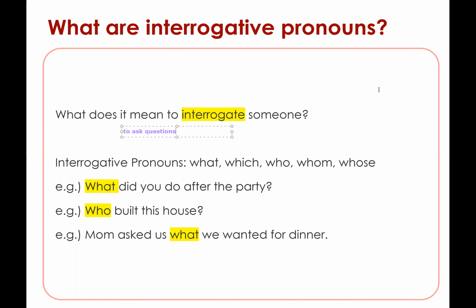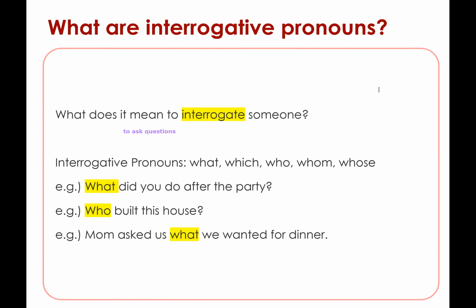So oftentimes when you watch dramas, TV series talking about police officers, inspectors, secret agents, they're interrogating the criminals, the suspects, right? So an interrogative pronoun is simply the pronoun that states there is a question. So words like what, which, who, whom, whose are interrogative pronouns.